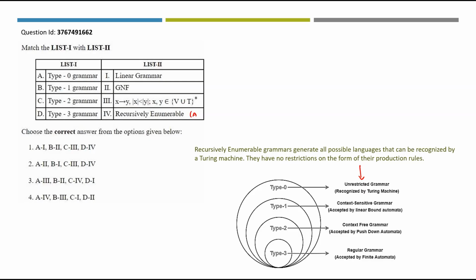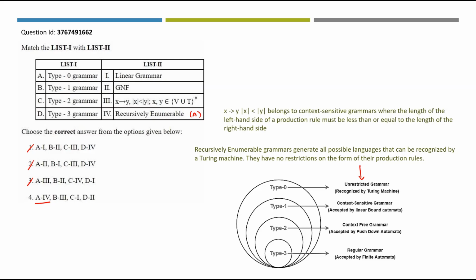A will be mapping to 4. The only option that maps A to 4 will be fourth option. So from this you can rule out the other 3. What about type 1 grammar? It is context sensitive grammar. One example is given in list 2 here. X derives y. Length of x is less than length of y, where x and y belong to variables and terminals together. This belongs to context sensitive grammars where the length of left hand side of a production rule must be less than or equal to the length of the right hand side. B is mapping to 3.